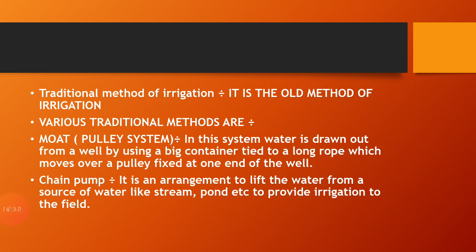Second one is the chain pump. Chain pump is a type of arrangement that is mainly used to lift the water from a source of water like a stream or pond, in order to provide irrigation to the field. So these two traditional methods were used by the farmers in earlier times, but now the modern method of irrigation is mainly used by the farmers to irrigate the field.